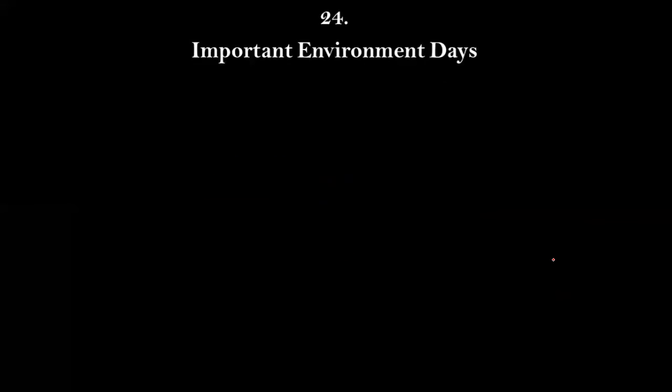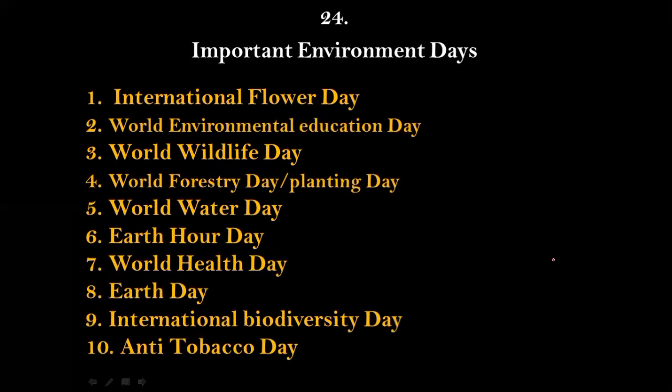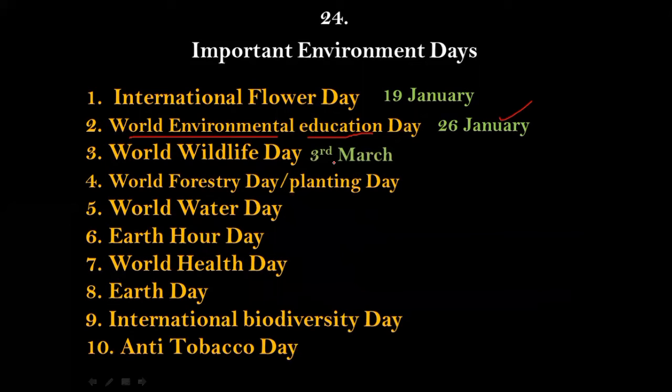Number 24. Let us try to have a look at the most important environmental days now. First of all, we have International Flower Day. It is observed every year on the 19th of January. Number 2, World Environmental Education Day. We should not get confused with World Environment Day. This is World Environmental Education Day and not World Environment Day. So World Environmental Education Day is observed every year on 26th of January, which is also Republic Day for India. Number 3, World Wildlife Day is observed on 3rd of March.